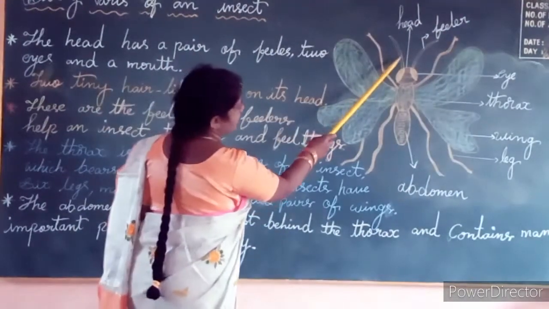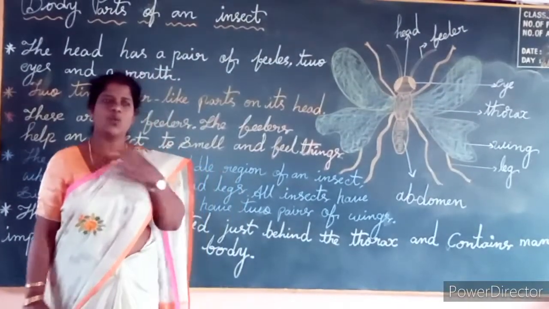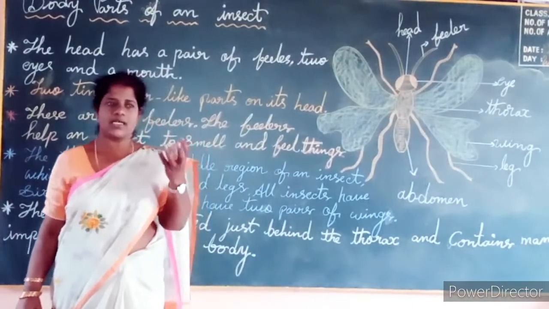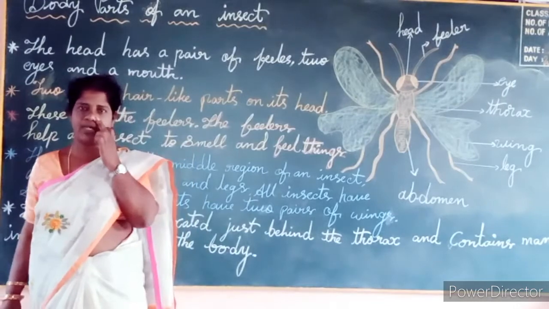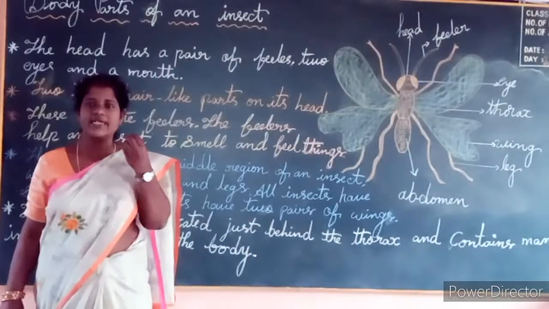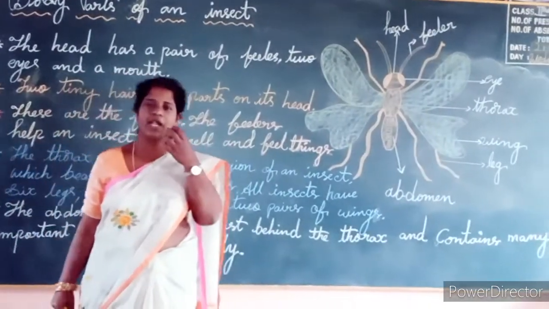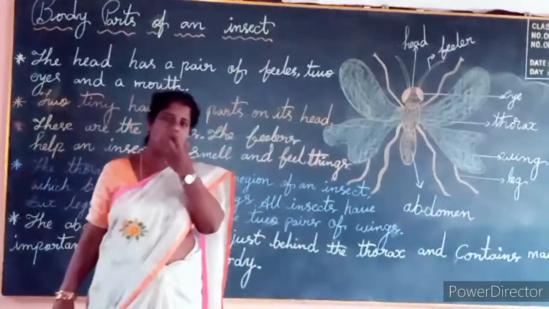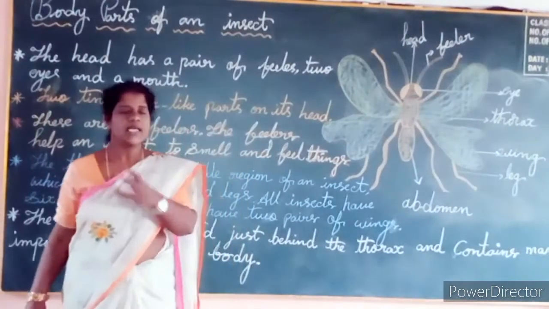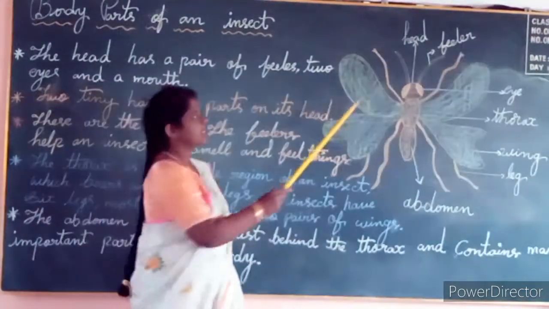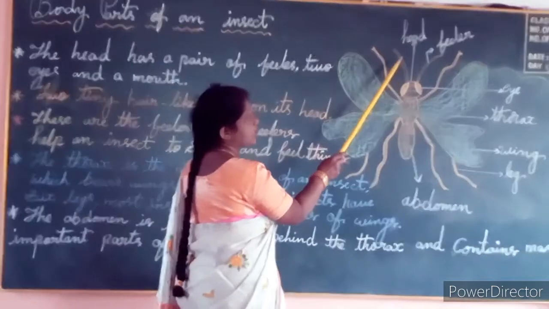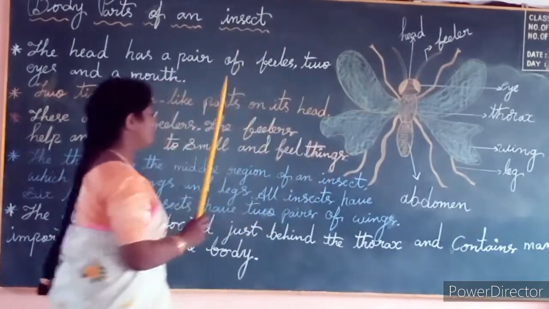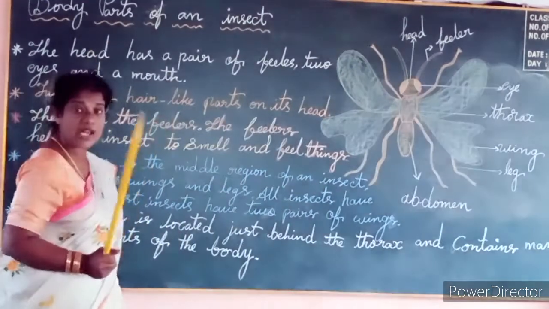Next, we human beings can smell anything with the help of our nose, and we can taste with our tongue, and we can chew with the teeth. In the mouth we have all this. In the same manner, the insect also can sense anything with the help of the feelers. Okay, they can smell also.